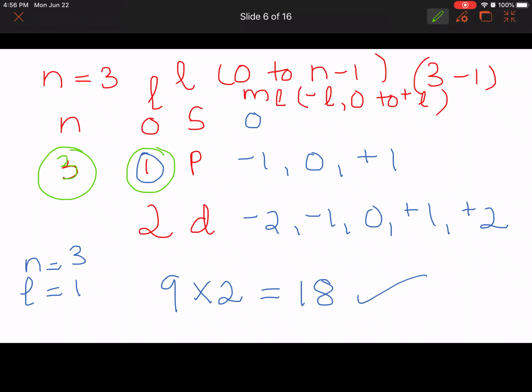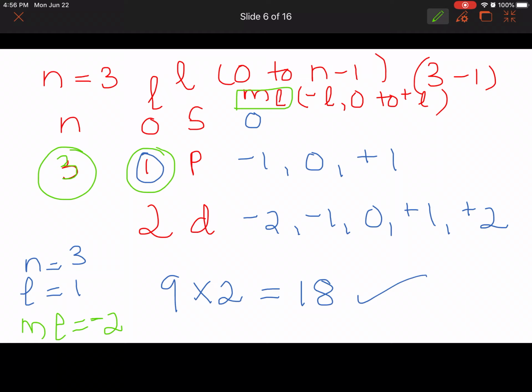The possible ml values when L equals 1 are minus 1, 0, plus 1. And having ml equals minus 2, it says it is not allowed, which is true. So ml negative 2 cannot be allowed, meaning statement C is also correct.